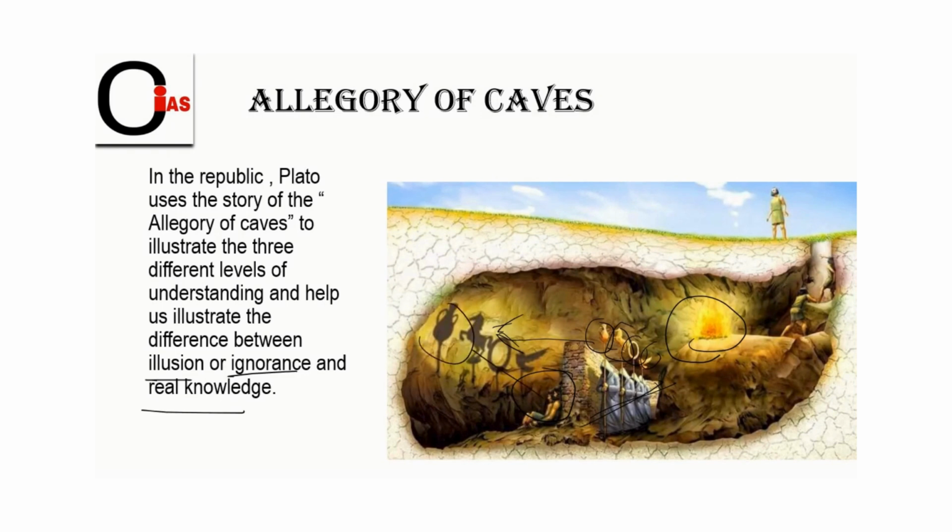These people consider these shadows as real, and they think this is the only real world, but that is not the reality. He says one of them may get freed and come outside. When he came outside, he observed the real world. He was shocked that whatever he was seeing inside was just an illusion, but whatever he had seen outside was the reality. When he came back inside and told them about the outside, the real world, they were laughing and making fun of him.